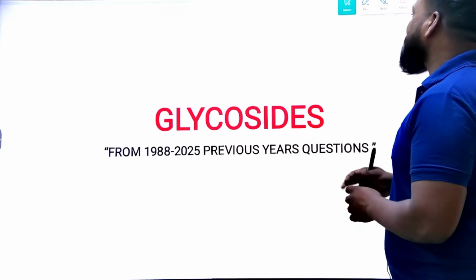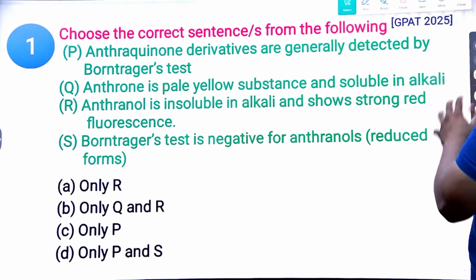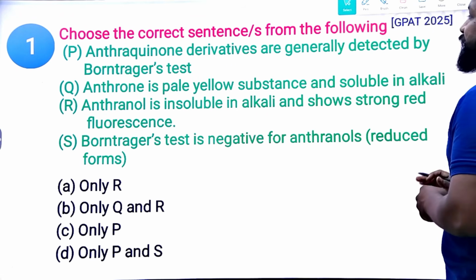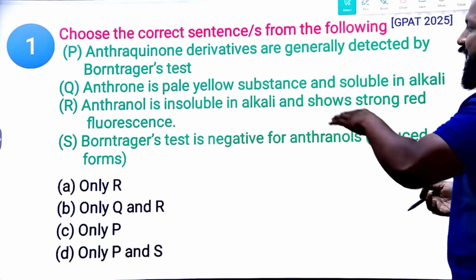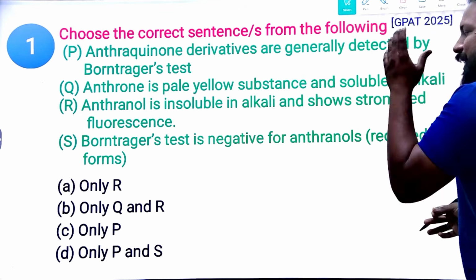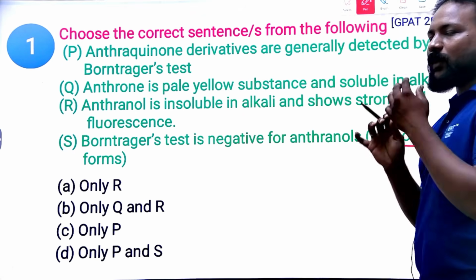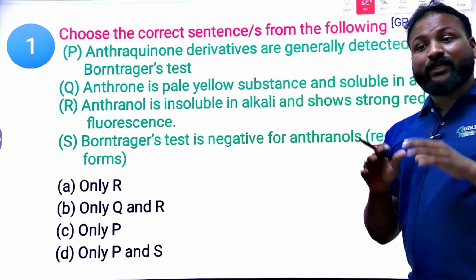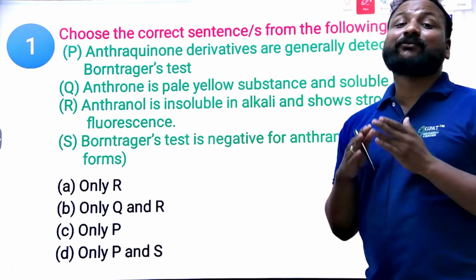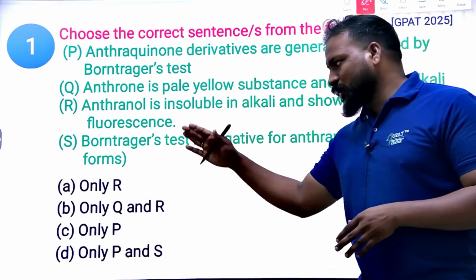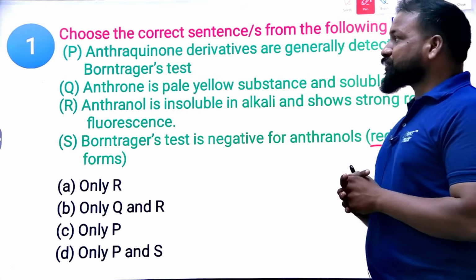So, first question of glycosides. Choose the correct statement from the following. P: anthraquinone derivatives are generally detected by Borntrager's test. Q: anthrone is a pale yellow substance and soluble in alkali. R: anthrone is soluble in alkali and shows a strong red fluorescence. S: Borntrager's test is negative for the anthranols, that is the reduced form. Please read the question carefully so that you get the right answer. They gave four statements, and they are asking which of the following are the correct statements, with options like only R, only Q and R, and only P and S. What is the right option here?